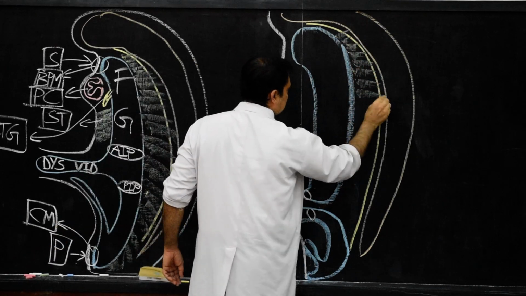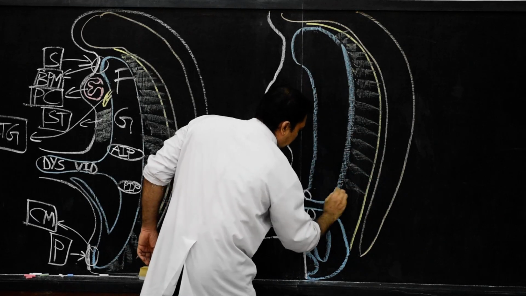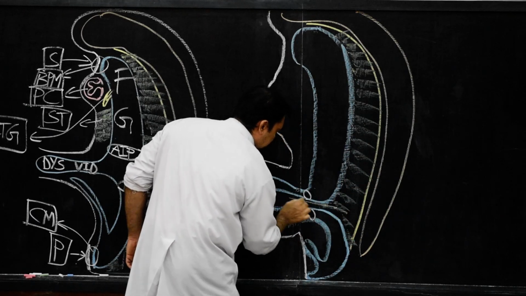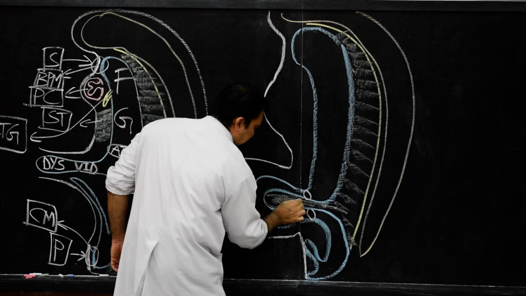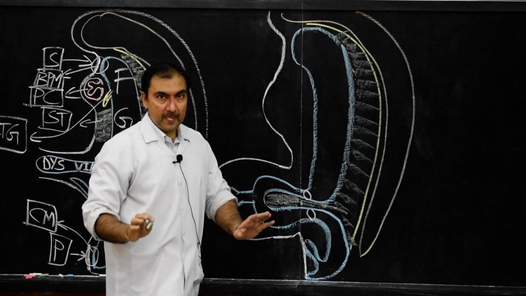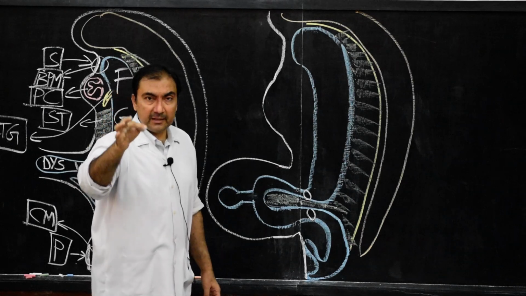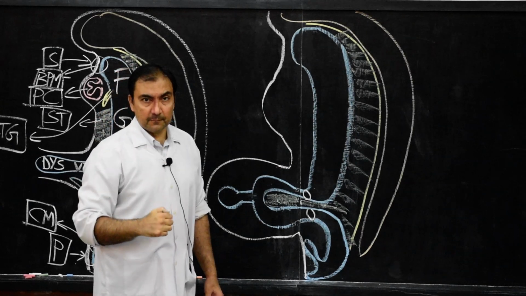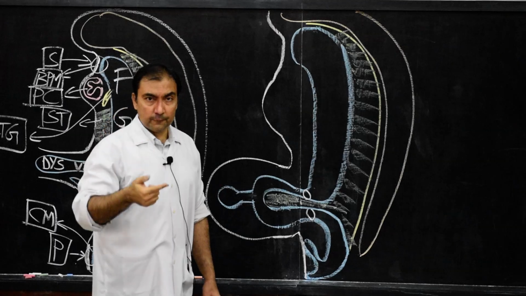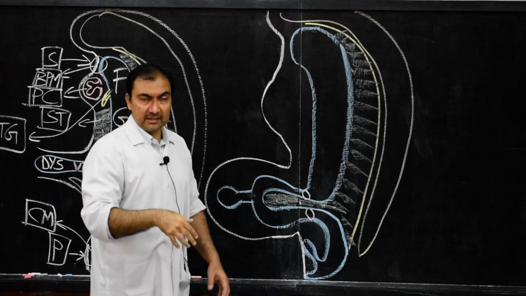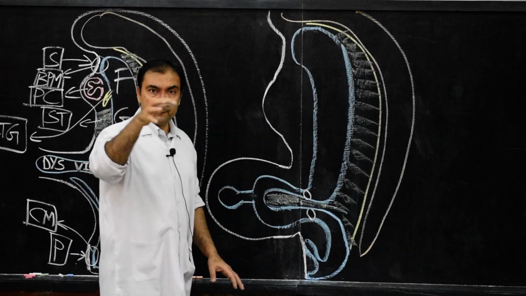So this is the dorsal mesentery, which is extending in this midgut loop. Now we are going to show the laryngotracheal diverticulum, that is the laryngotracheal groove, which will slowly pass in the caudal direction and forward direction.